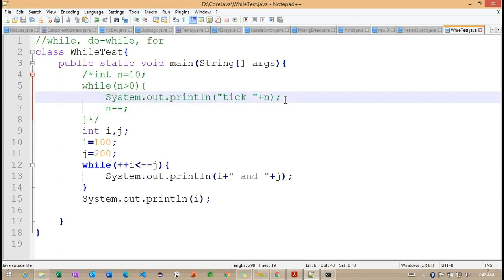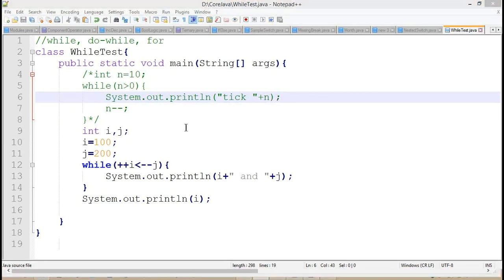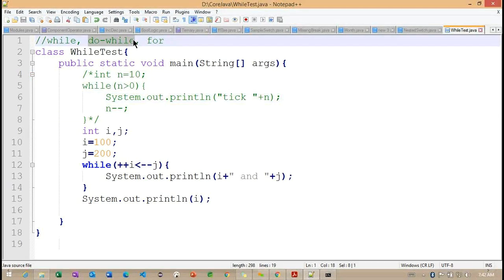Okay. So we'll go for another loop called do while. With the help of this do while, we can execute a simple example, and after executing it we can understand the difference between while and do while. Basically, the while loop checks the condition at the time of first execution.